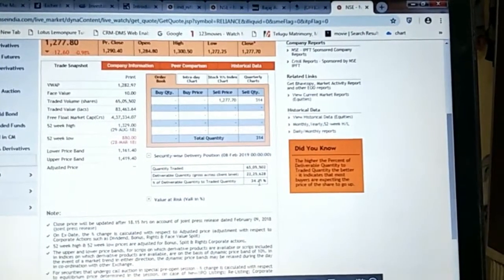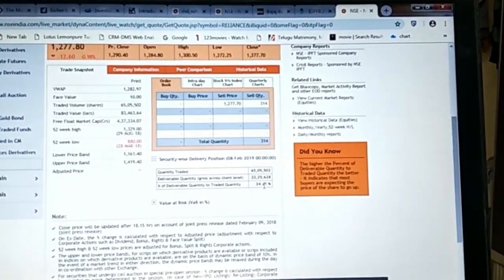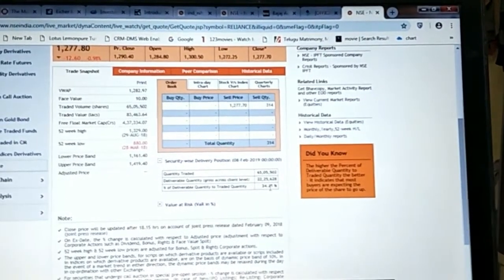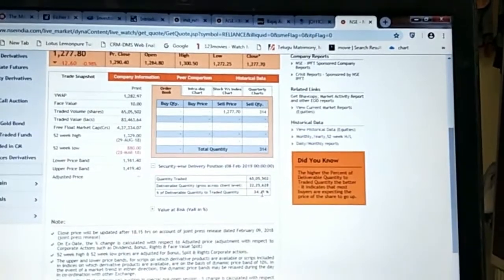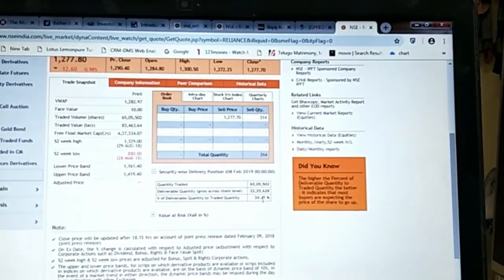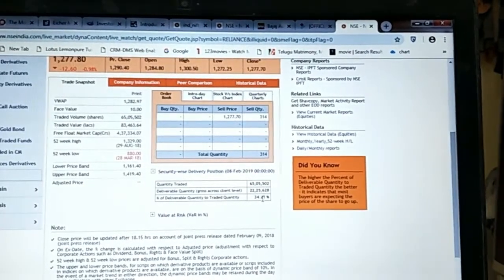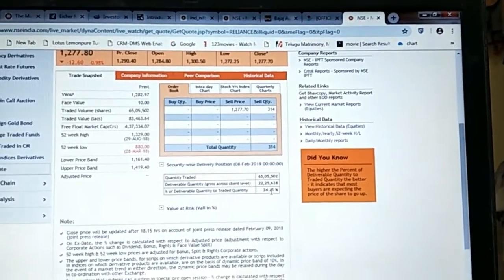And the logic is that generally only 20% of the turnover will be on a delivery basis. It means 80% are intraday traders who just speculate on what is going to happen in the market and whether to buy or sell. That's it. This is what happens in the market. You find very few people who know about the company and what is going to happen, who actually hold the stocks in the demat account. Many people just trade the stock.